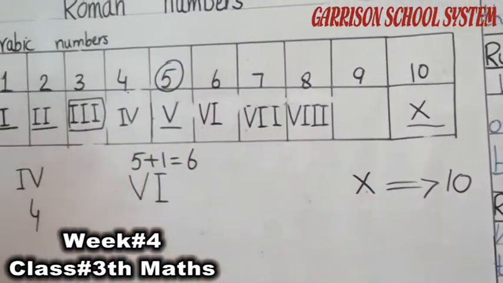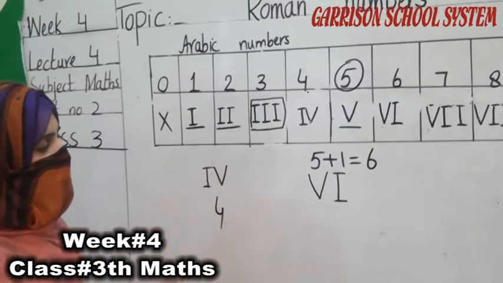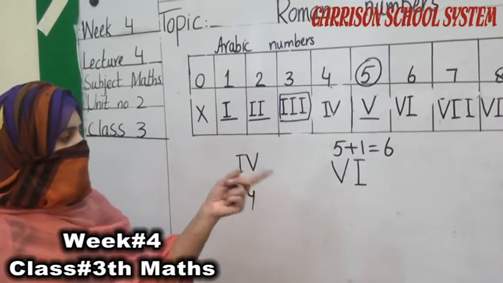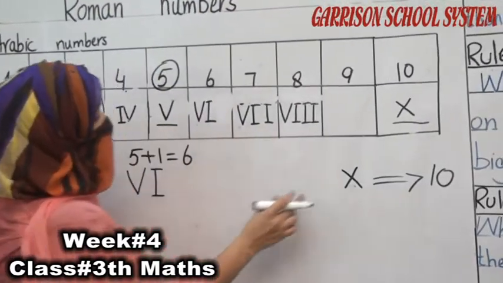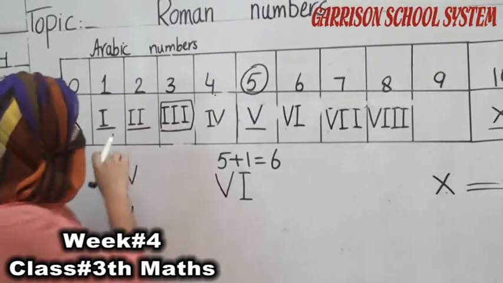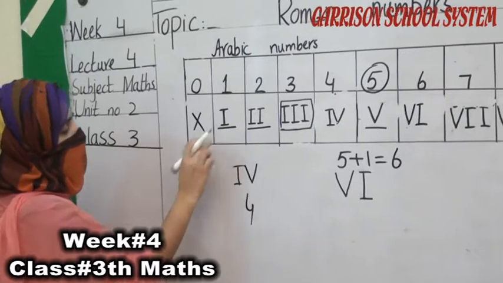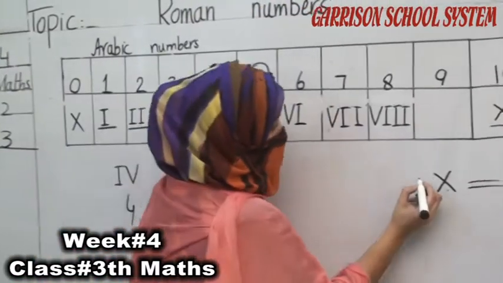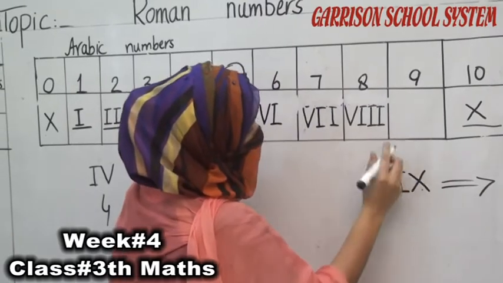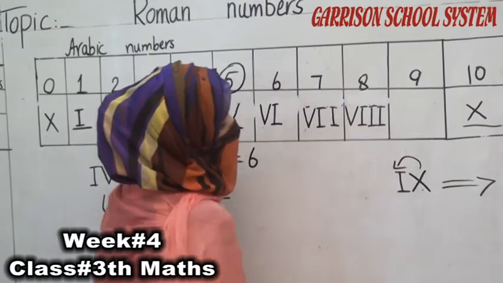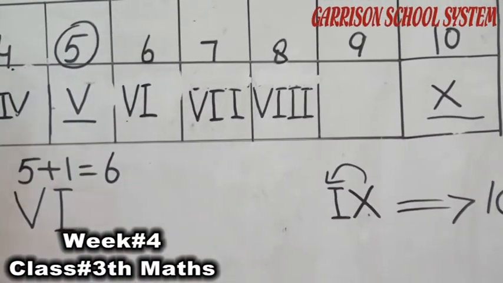Okay students, now we have to write a smaller number at the left side of this bigger number. 10 is X, our bigger number, and which is our smaller number here? Number 1. And for number 1, I is written here. We have to write the I at the left side of X, at the left side of this bigger number.